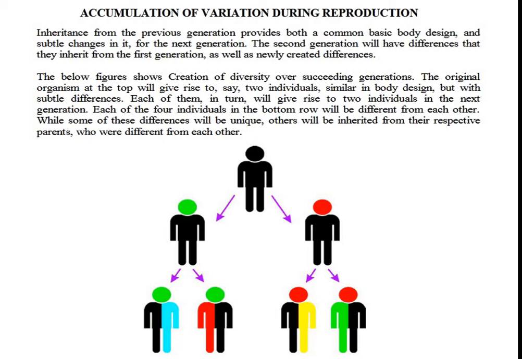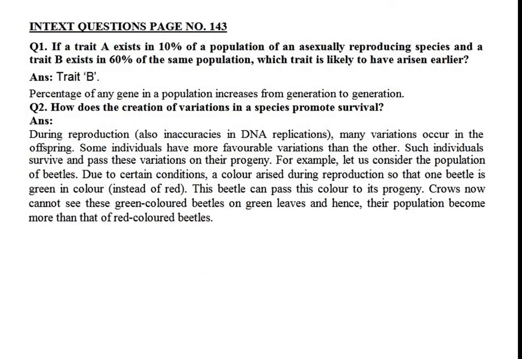So all these variations are beneficial, except some variations which are lethal. Lethal means deadly. Those variations are not beneficial. They are dangerous. They are rare cases. They appear in rare cases. So this is all about accumulation of variations.